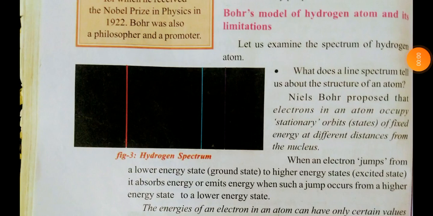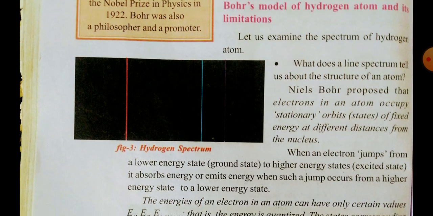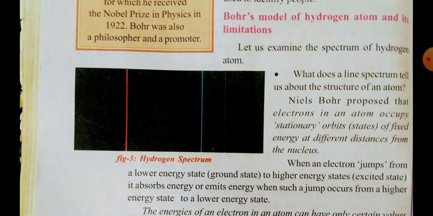Hey everybody, 10th class physics 6th chapter. In this session we are going to know about the Bohr's model of hydrogen atom and its limitations. What does Bohr tell about the structure of atom? What is the model of Bohr to know about the hydrogen atom? This thing we are going to know in this session.